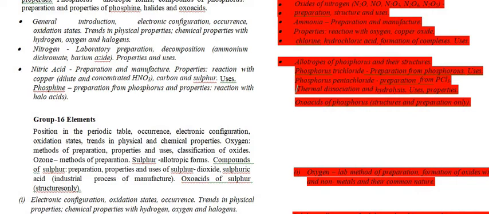Okay, now the allotropes of phosphorus and their structures. The allotropes of phosphorus are red phosphorus, white phosphorus and black phosphorus. So cut them in your book. Phosphorus trichloride, preparation and uses, phosphorus pentachloride, preparations, and the rest of the things. Oxoacids of phosphorus, structure and preparation only.